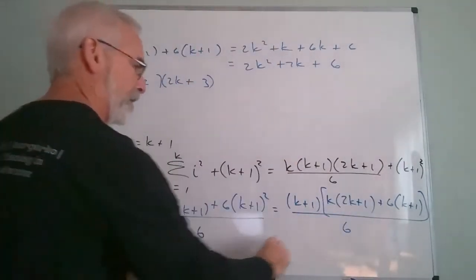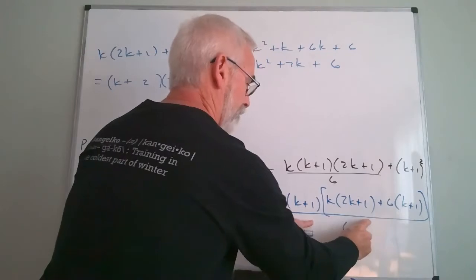How could we be just about done? Because now I can rewrite this quantity right here.